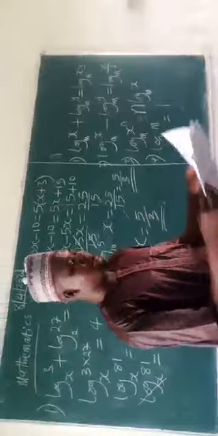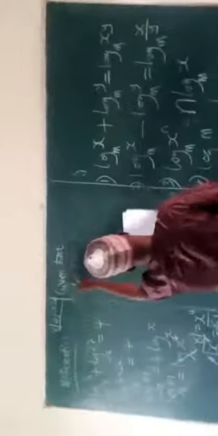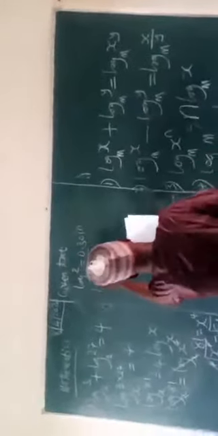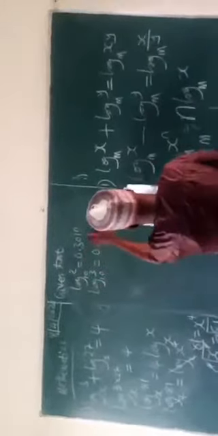Now the next, section B, and section B takes 12 marks. Yes, don't forget, section B of math always takes, given that log 2 base 10 is 0.3010, while log 3 base 10 is 0.4771.